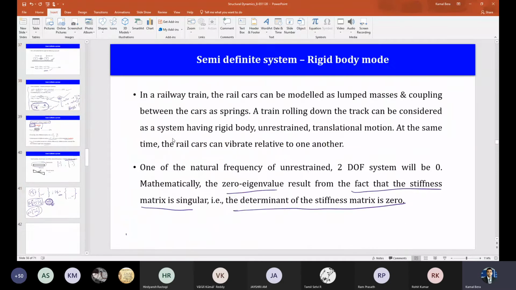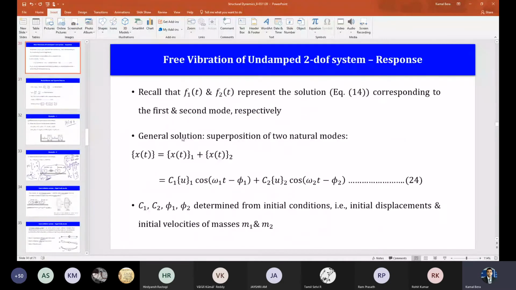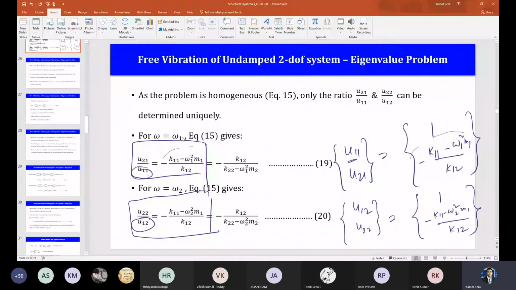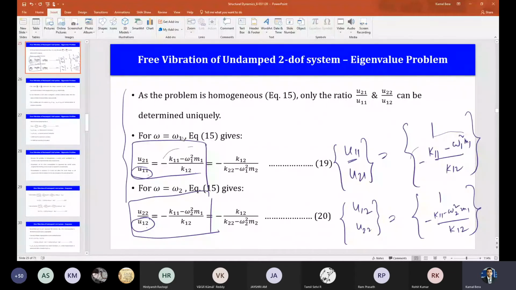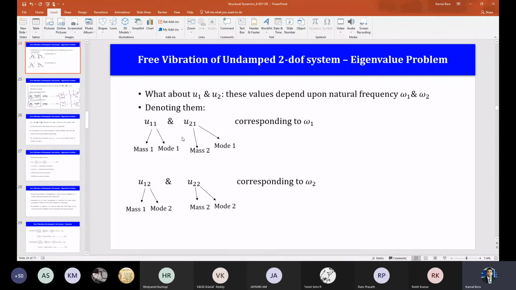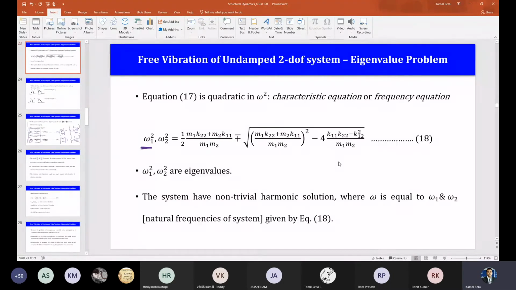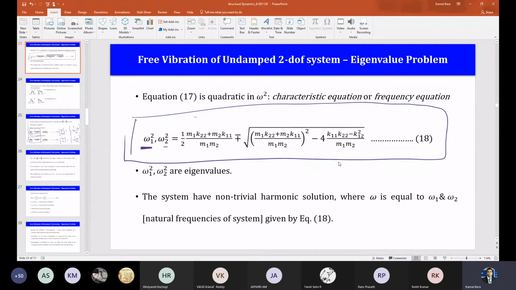Let me go back to that slide again. I hope you have noted it down. No need to note it down also, since these slides are already uploaded. From this slide you can find U1 and U2. Everything is known to you. You know omega 1 square and omega 2 square. How will you find them? Omega 1 square is the lowest one, so it will be with the minus sign, and omega 2 square is with the plus sign. This is from solving the characteristic polynomial. Now do it.